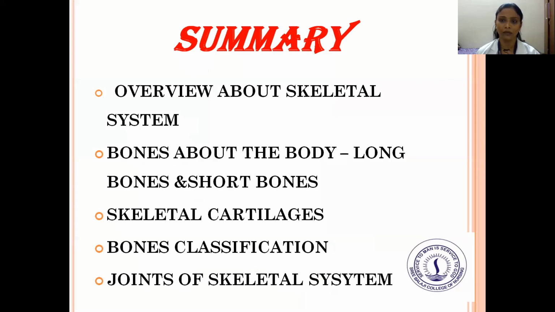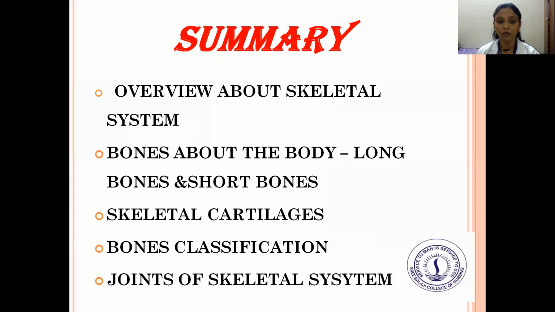So far, coming to the summary, we have seen an overview of the skeletal system. What is the skeletal system? What are its functions? What are the bones of the body? We have seen the long bones, short bones. Altogether, we have a sum of 206 bones present in our human body.